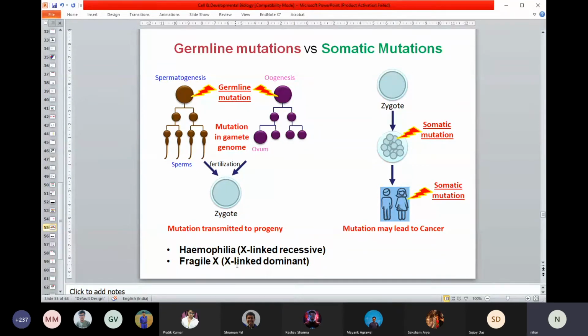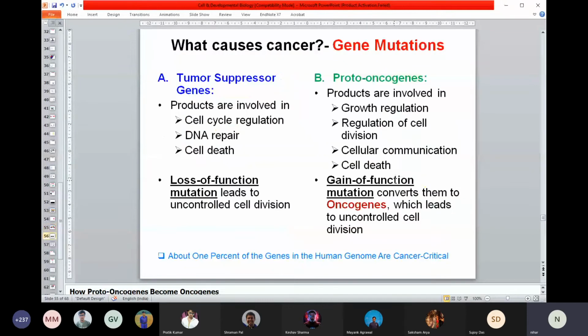But we are going towards how germline mutations and somatic mutations can happen, and particularly how somatic mutation can lead to cancer. Now we'll be talking about, okay, if there is a mutation in different parts of the body cell, then it might lead to cancer. So where can that mutation happen?